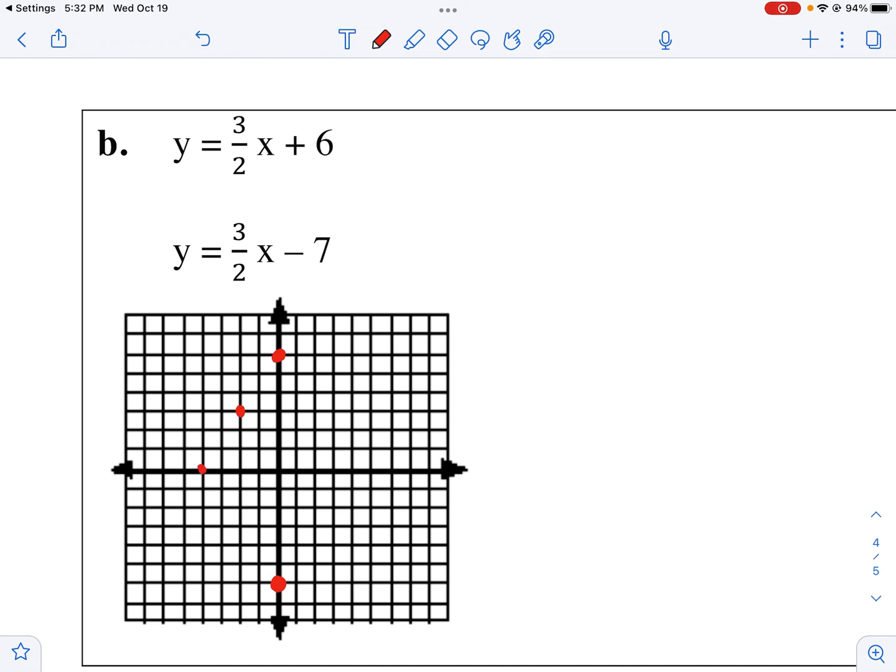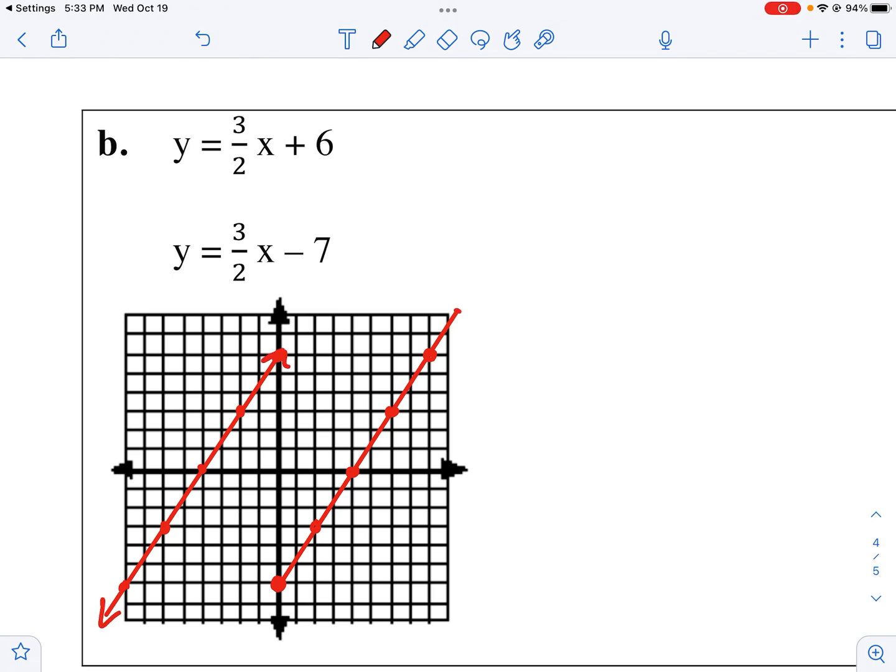Rise 3, run 2. All right, so there's my set of parallel lines. And I want to know what the distance is between them.